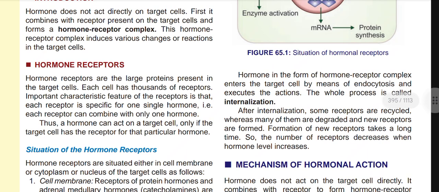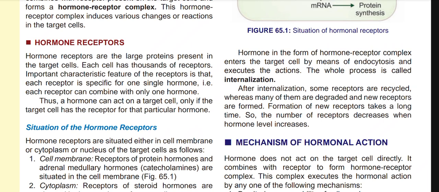Now, the hormone in the form of hormone receptor complex or HR complex enters into the target cell by means of the endocytosis process and executes the action. So, by which process does the hormone receptor complex enter into the target cell? The process name is endocytosis. The whole process of the incoming of that hormone receptor complex into the target cell is known as internalization. After internalization, some receptors are recycled, whereas many of them are degraded and new receptors are formed. Formation of new receptors takes a long time, so the number of receptors decreases when hormone level increases.